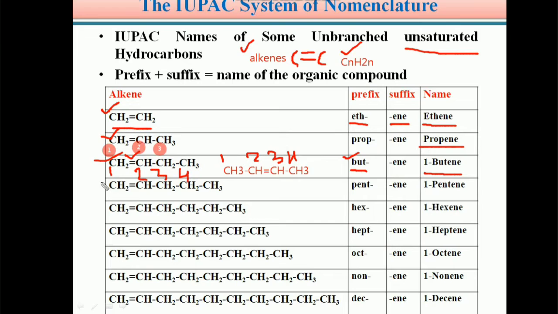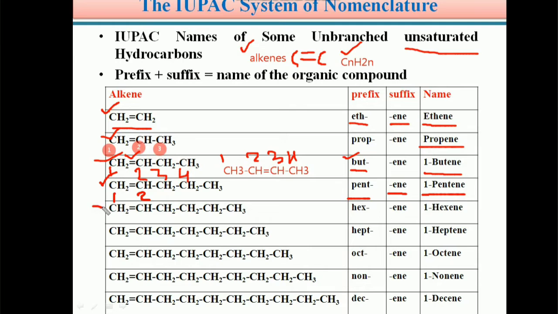Next example. If a compound has 5 carbons which are directly connected, its prefix is pent and its suffix is ene. In this compound the double bond is in between the first carbon and the second carbon. So its name is 1-pentene.